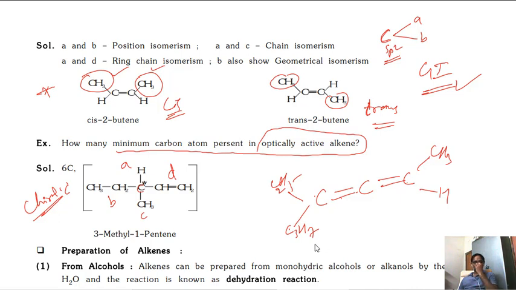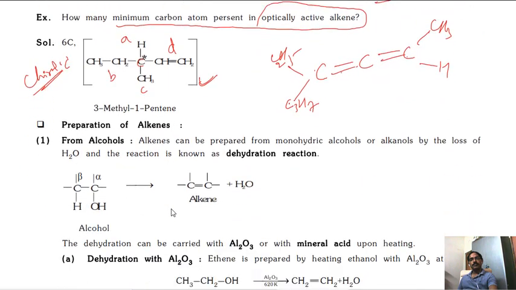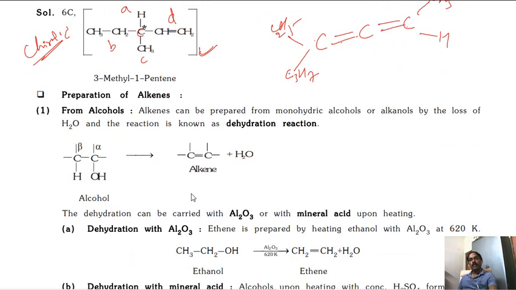This type of compound also exhibits it, but here there are more carbons. So the minimum number of carbons is 6. Okay, 6 carbons are required in alkenes. Suppose in alkenes it is different.